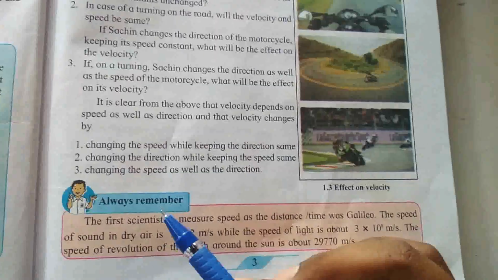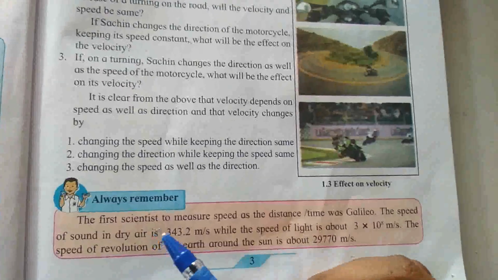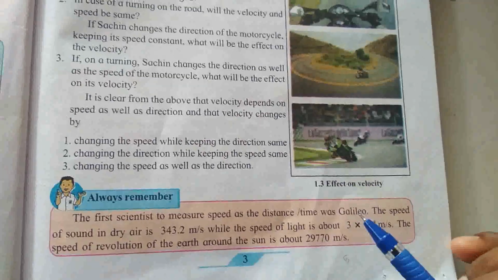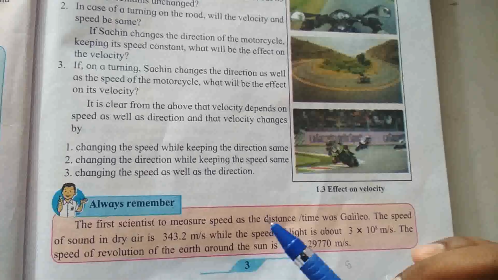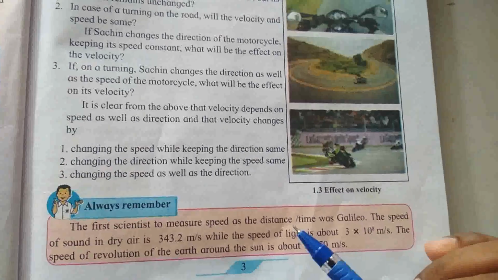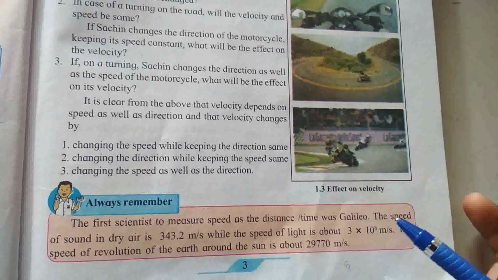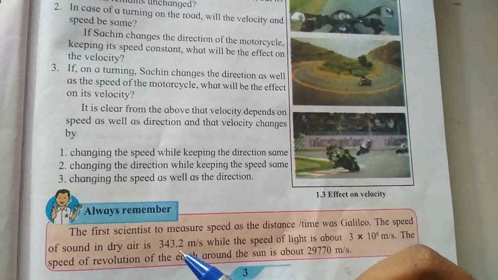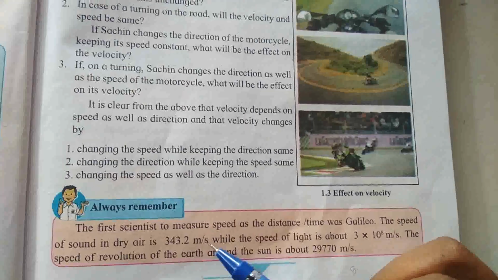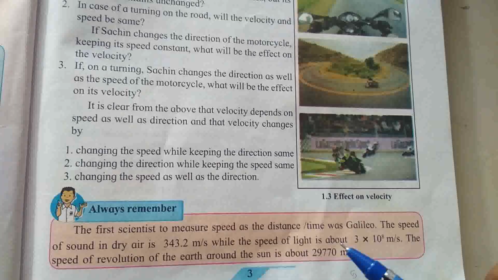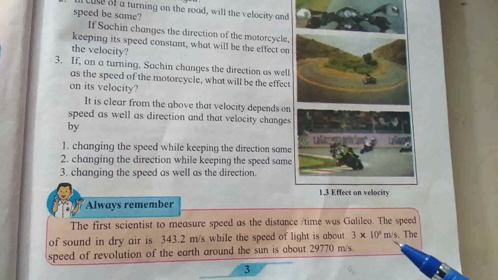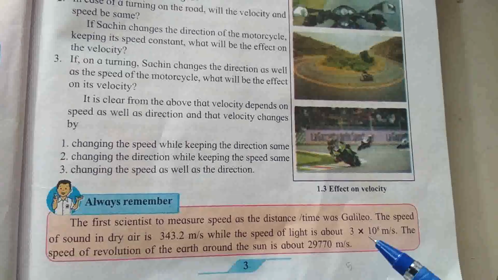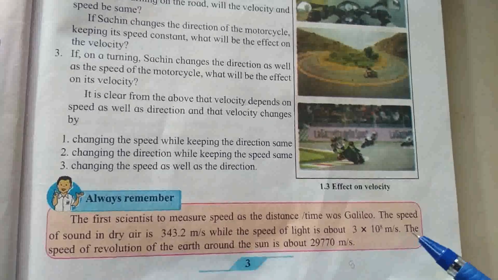Next topic is, always remember, the first scientist to measure the speed as the distance upon time was Galileo. The speed of sound in dry air is 343.2 meter per second, while the speed of light is 3 into 10 raised to 8 meter per second. The speed of light is constant.